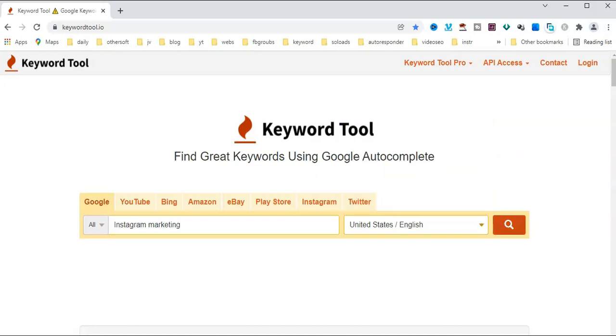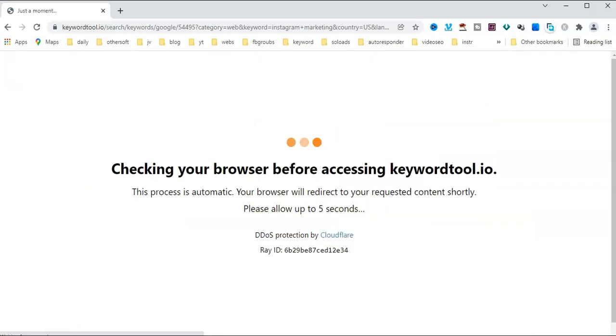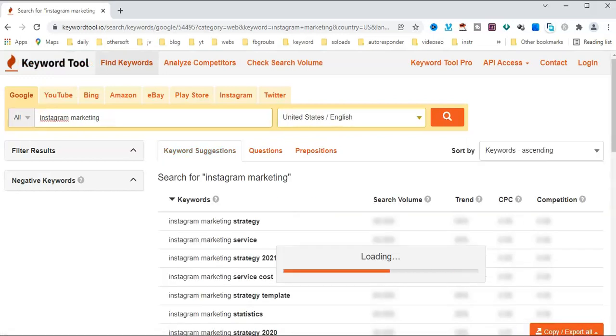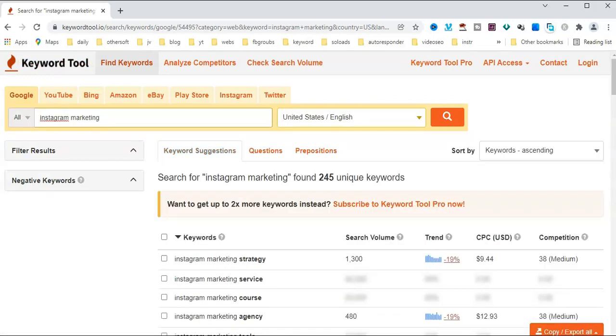I will take United States, English. Here is the search volume for Instagram strategy, Instagram agency, 249 unique keywords.